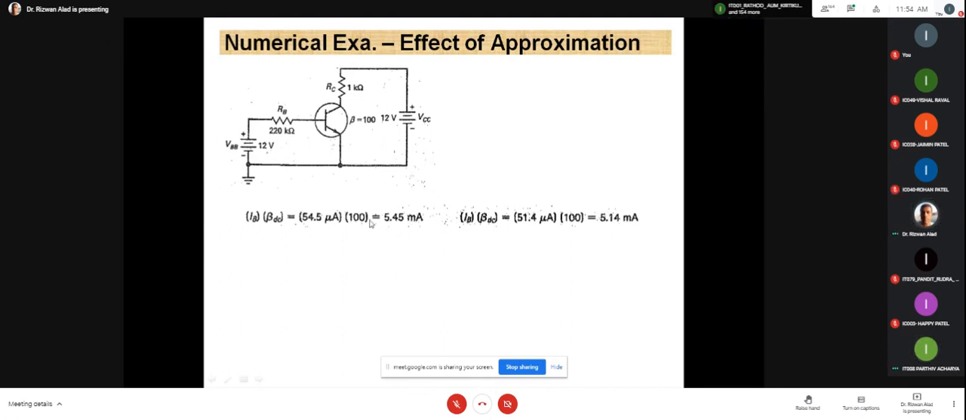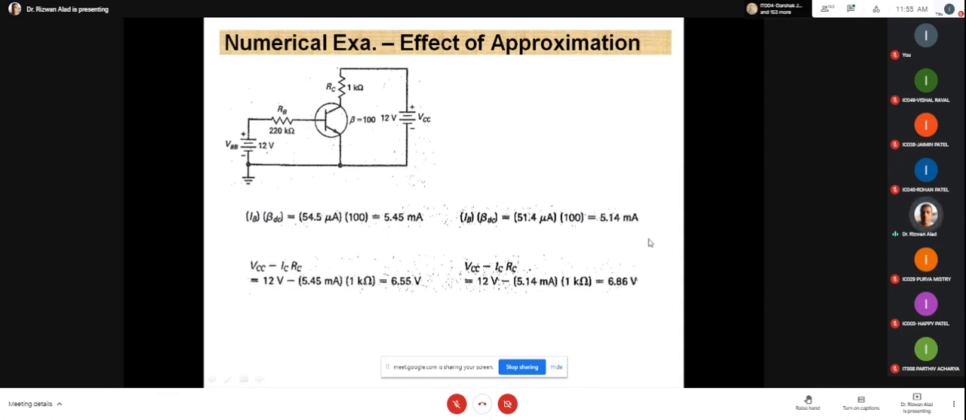Yes, sir. It is clear that there is this much difference, whether you use the first approximation or the second approximation. Under the ideal approximation, the value of IC is 5.45 milliampere, and for the second approximation, 5.14 milliampere. And this is the calculation of VCE. For the ideal approximation VCE is 6.5, and for the second approximation VCE is 6.86 volt.